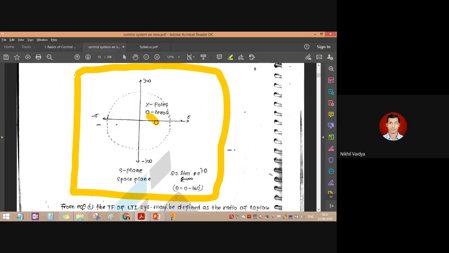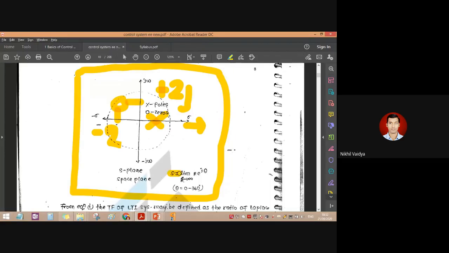If I draw a cross here, what does it indicate? The pole of the system is present on the positive real axis. If I draw a zero here, this zero has its coordinates from the real axis and also from the imaginary axis. Let's say its position is -2 on the real axis, and on the j omega axis, let's say it's plus 2j, a positive point. So this position will be considered as -2 plus 2j. It indicates where the poles and zeros are present in the system.